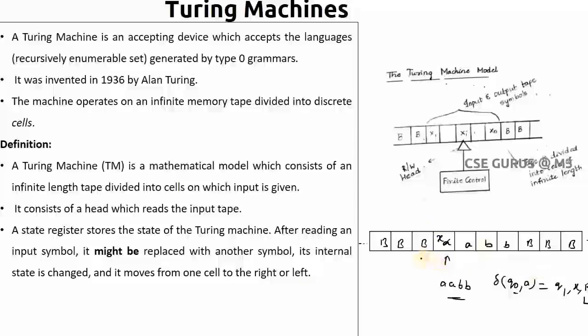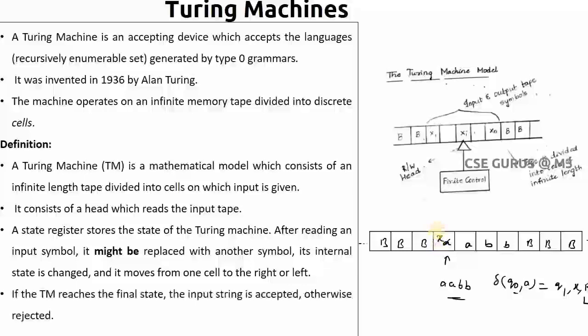So if you compare with your previous machines, that is the finite automata, you can observe two changes here. One is that in finite automata you can only move right, whereas in Turing machines you can move not only right, you can move to the left also from a particular position. And the second one is that in finite automata you are not supposed to replace a symbol. Whatever symbol you read, you have to move to the right. But in a Turing machine you can replace that symbol by another symbol. That is an option you have here. So by these two, this Turing machine is more powerful.